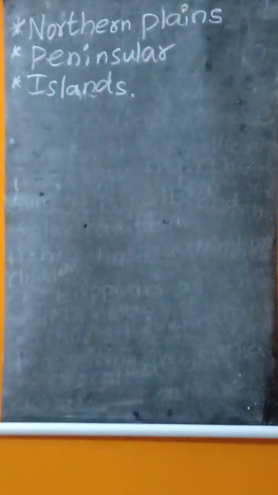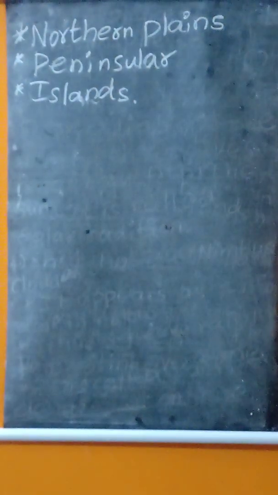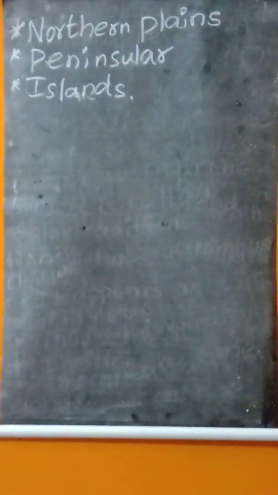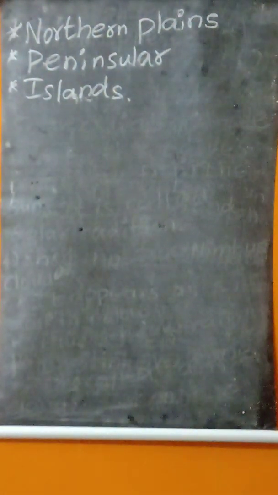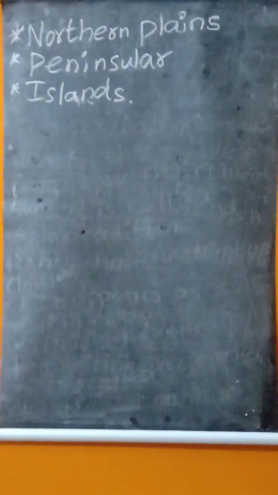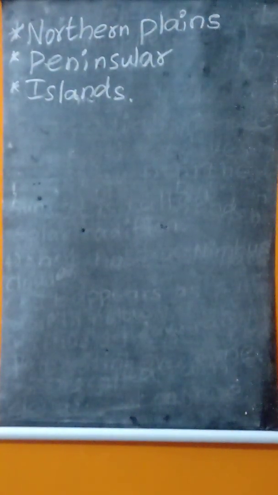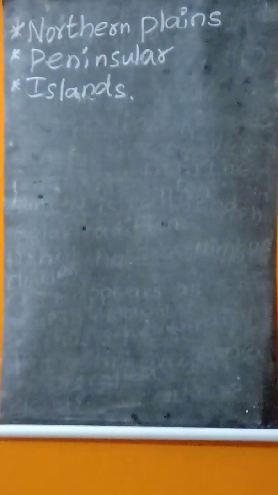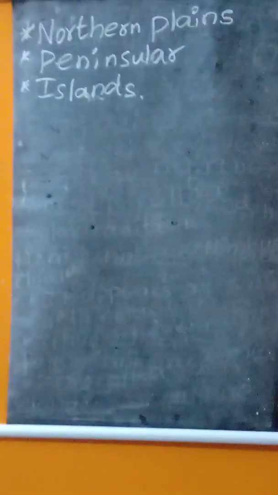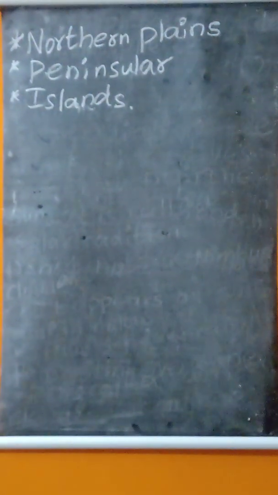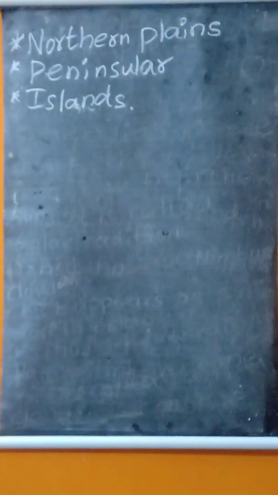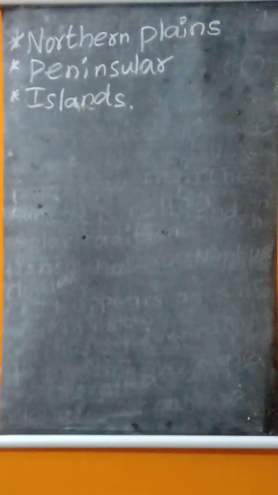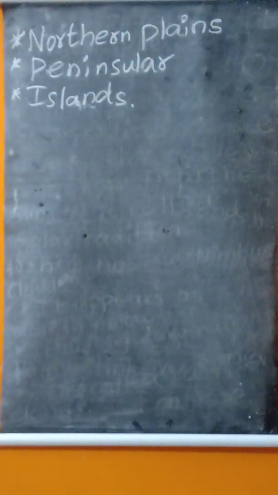We can't see all these places directly. Maybe we can see one place at a time. So how can we see all these places? We can see them through the map. The map will help us learn about these places, and it gives clear information and a clear idea about the landforms.